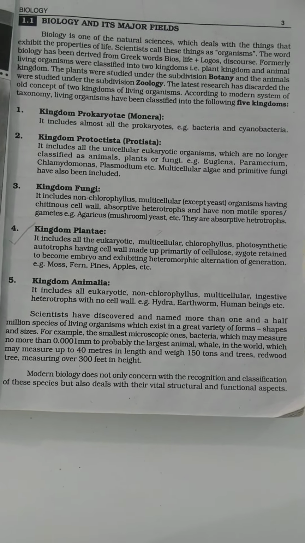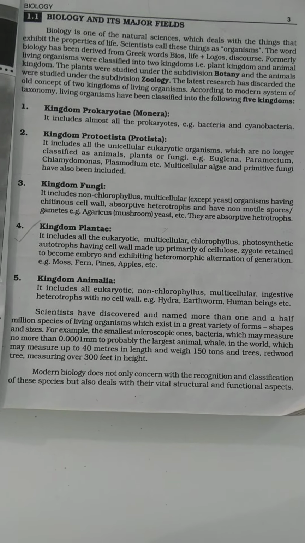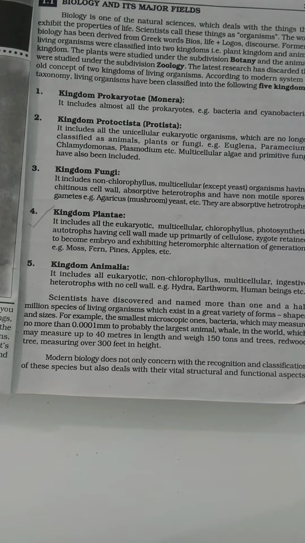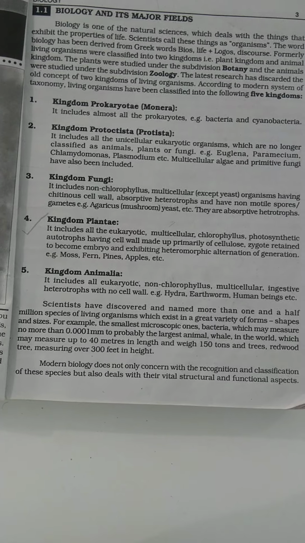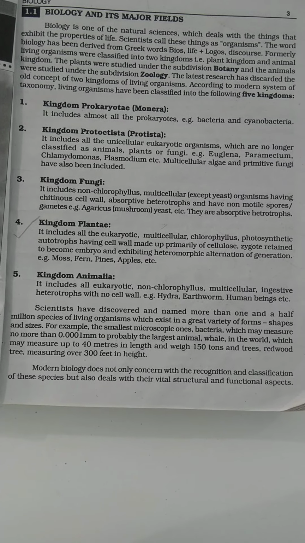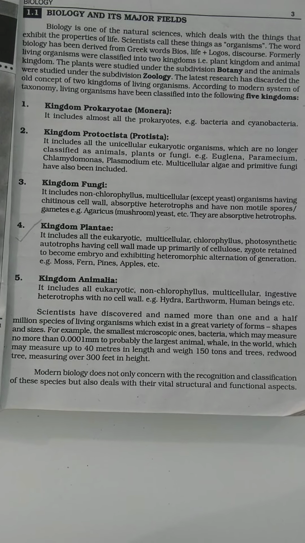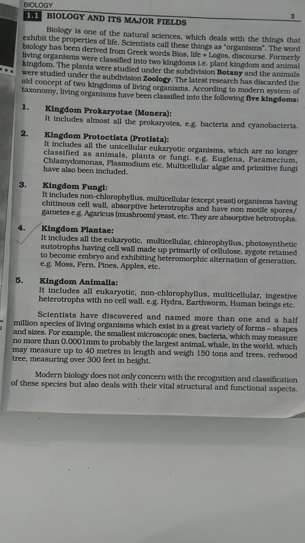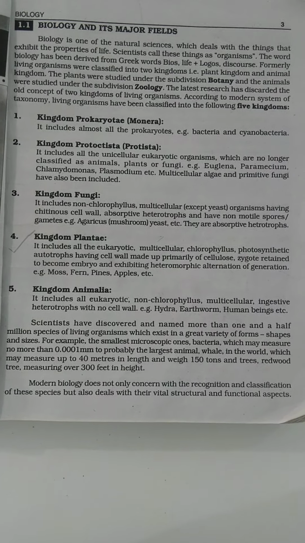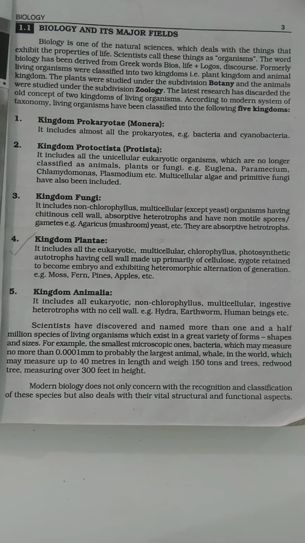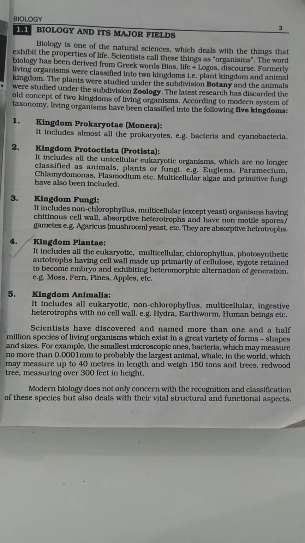For example, the smallest microscopic ones are bacteria, which may measure no more than 0.0001 millimeter, to probably the largest animal, the whale, which may measure up to 40 meters in length and weighs about 150 tons. And the redwood tree is the largest tree in the world, measuring about 300 feet in height. So this is the variety or variation in living organisms.